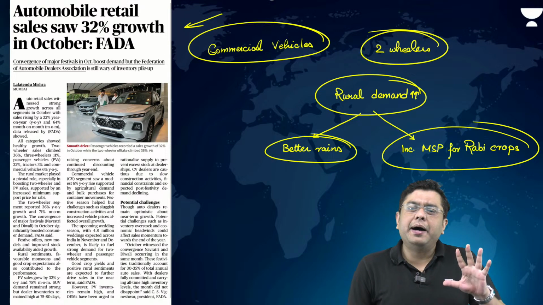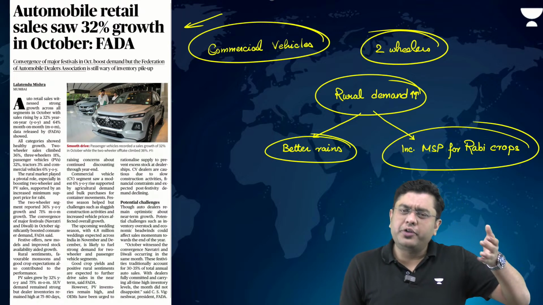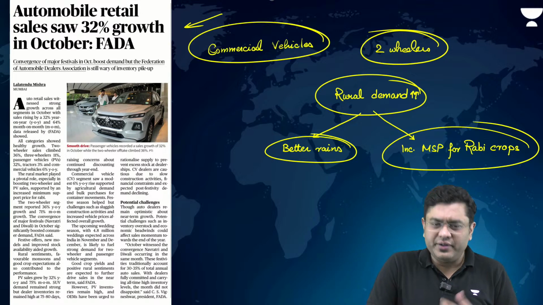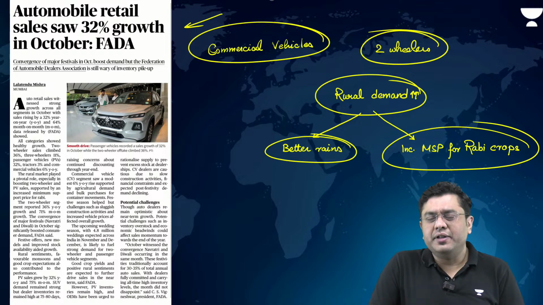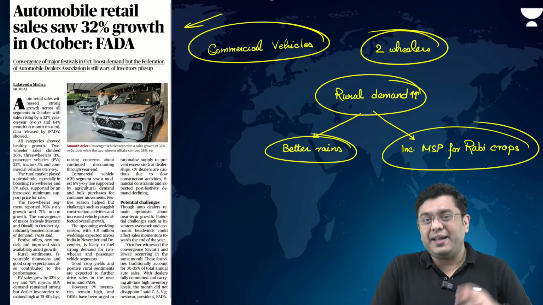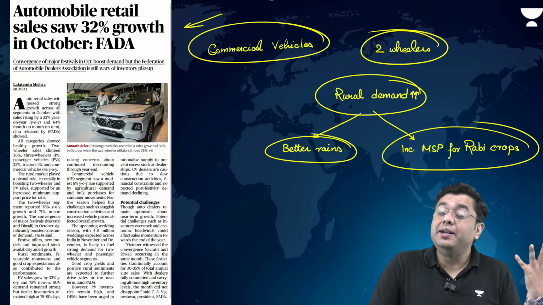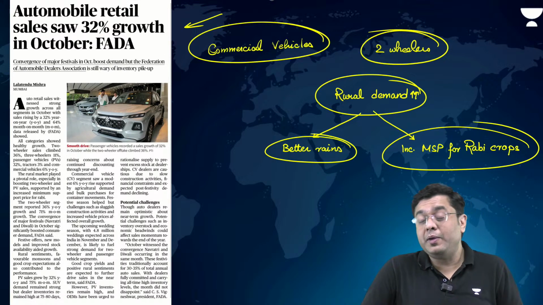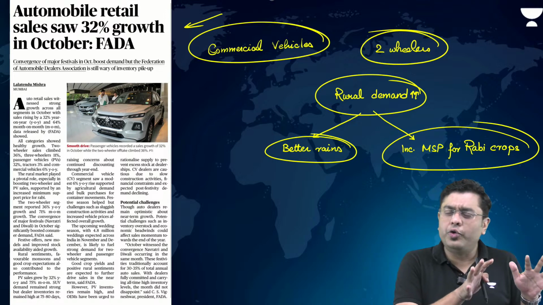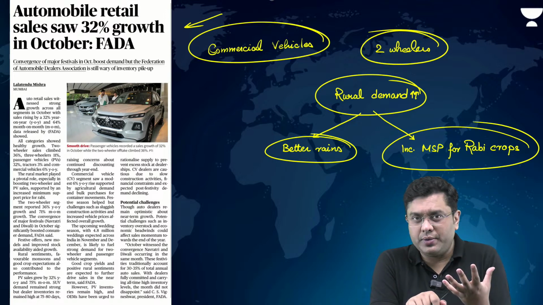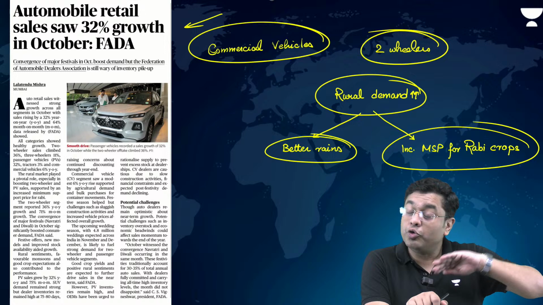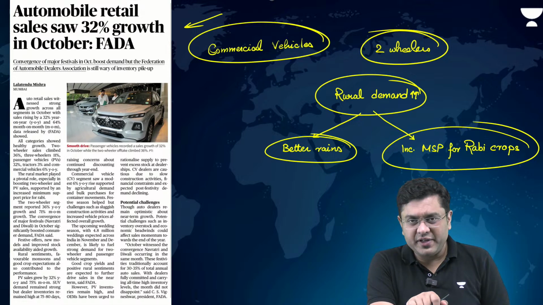Then, when we talk about the challenges or points of concern, the significant point of concern is that the commercial vehicle segment has not picked up to that extent. It has not picked up in double digits, which was the case when the Indian economy was really thriving. That is an indicator of an inherent slowdown in sectors such as construction. When the construction sector grows, commercial vehicle sales go through the roof. So that is also something which is lacking.